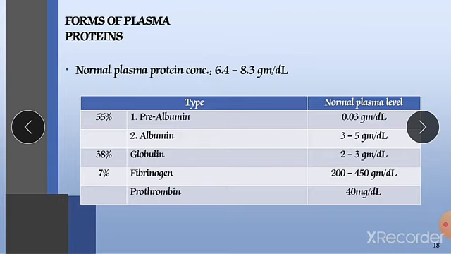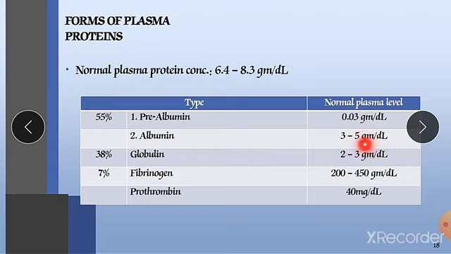The normal plasma protein concentration is 6.4 to 8.3 grams per dl. Pre-albumin is 0.03 gram per dl, and albumin is 3 to 5 gram per dl.